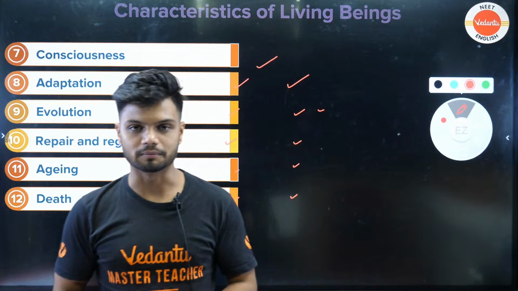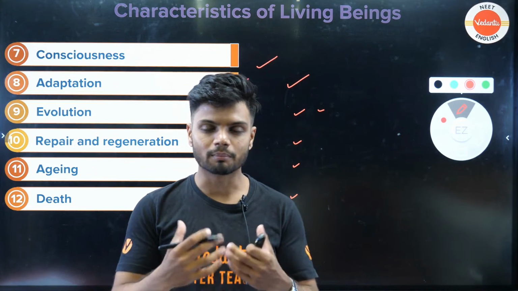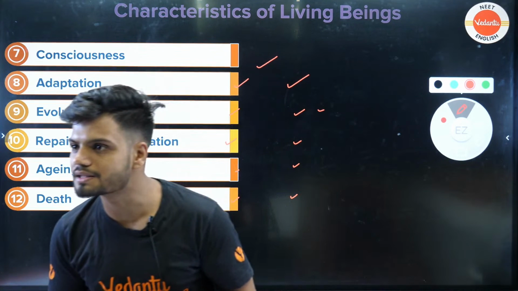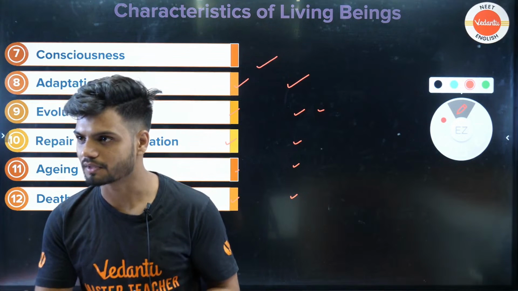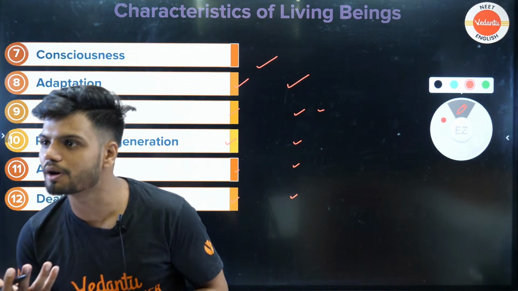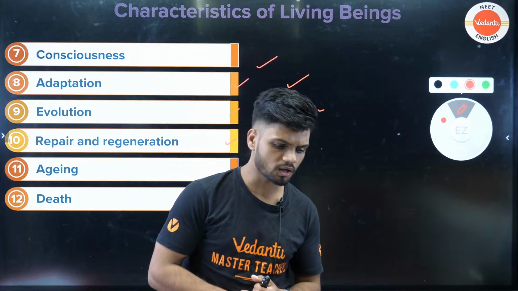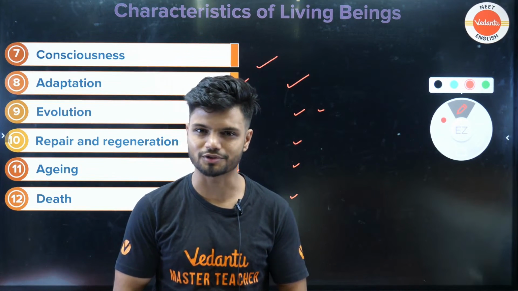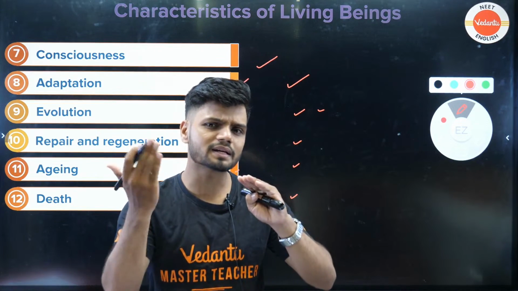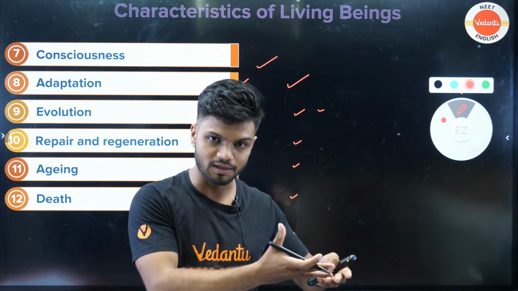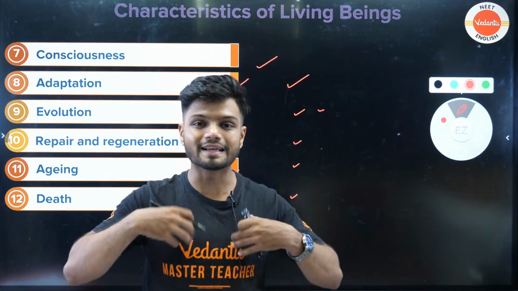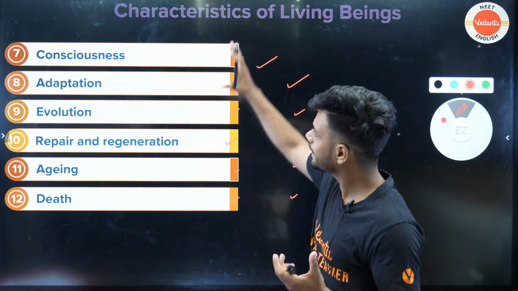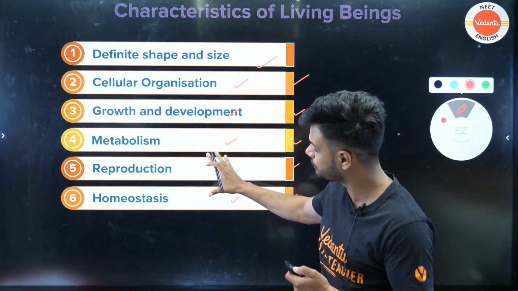I repeat again, students, there are multiple characters. For example, if I ask Subhashini, what is your favorite subject? She'll tell, sir, my favorite subject is chemistry or biology. There might be multiple reasons for it. She might find it more interesting, or easier to relate to if it's biology. Similarly, there are many characteristics of a living organism.